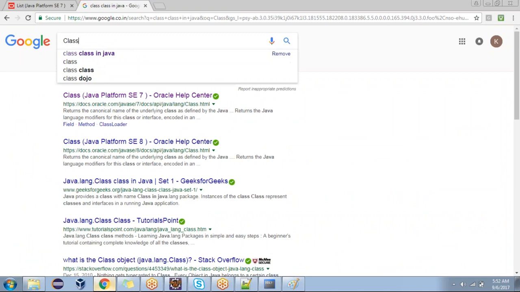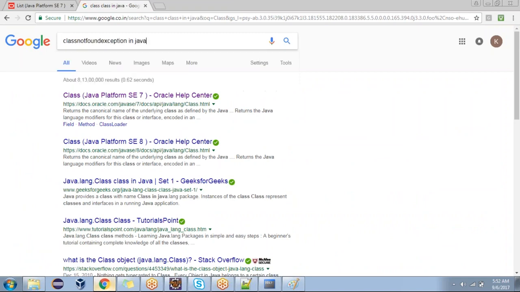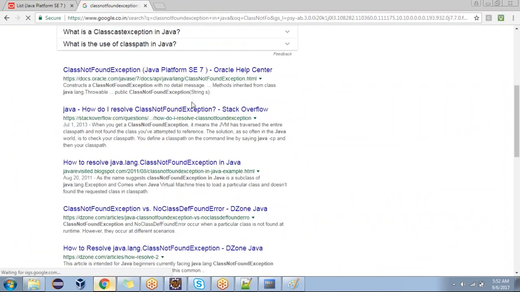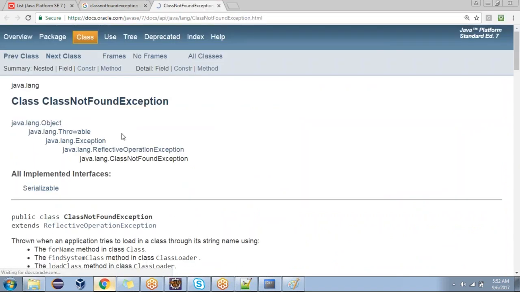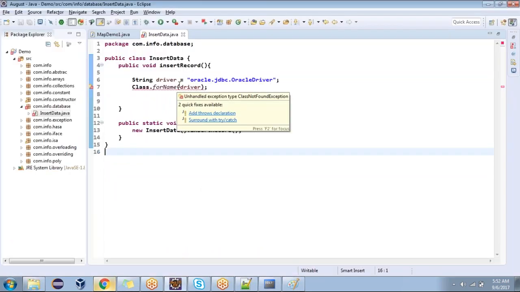If you want to check this, you can search ClassNotFoundException in Java. Open this. What is ClassNotFoundException? It's a class, deriving from where? Some reflective, deriving from Exception. In between, do we have any RuntimeException? No. So it's a compile-time exception, so we need to handle this. How to handle this?